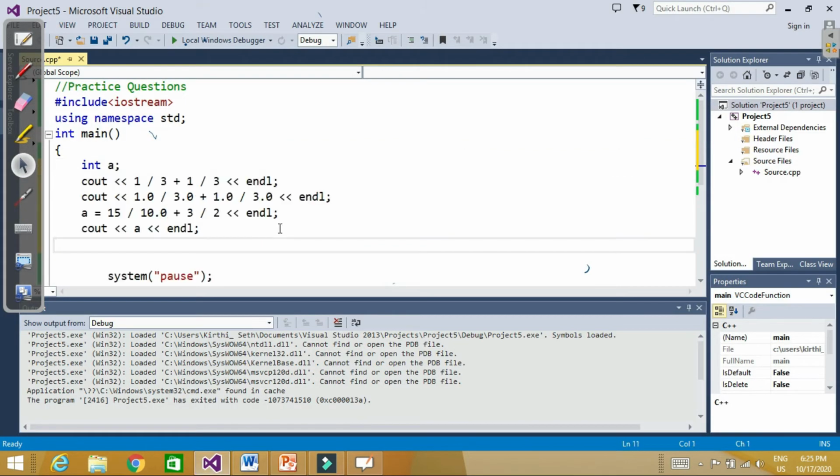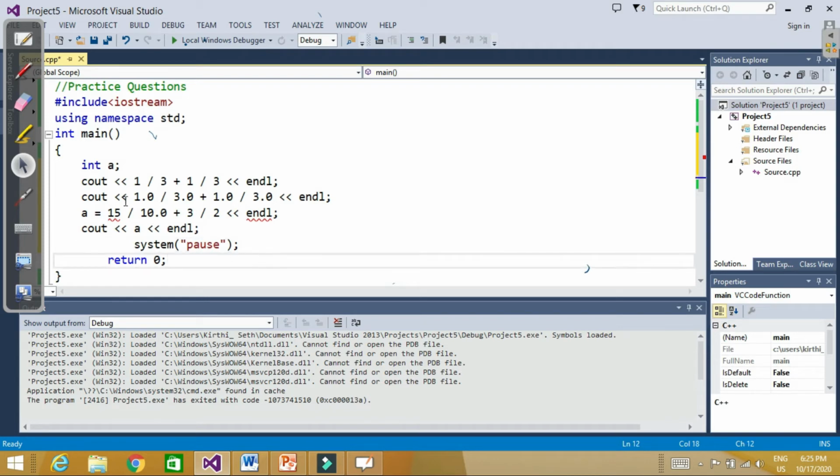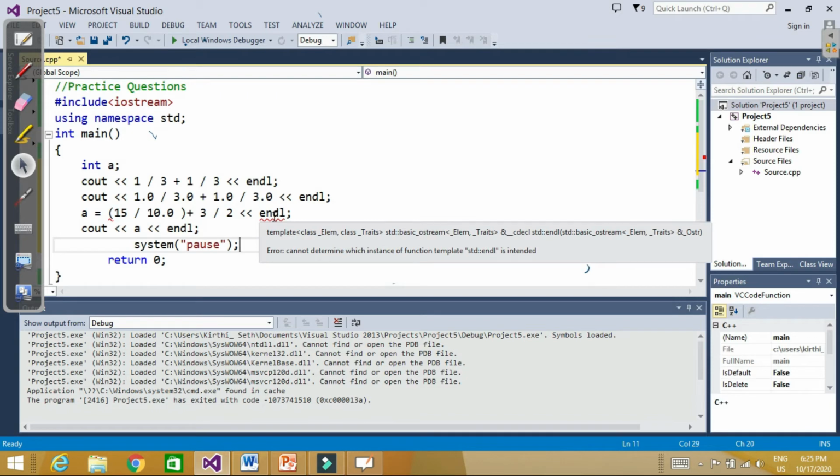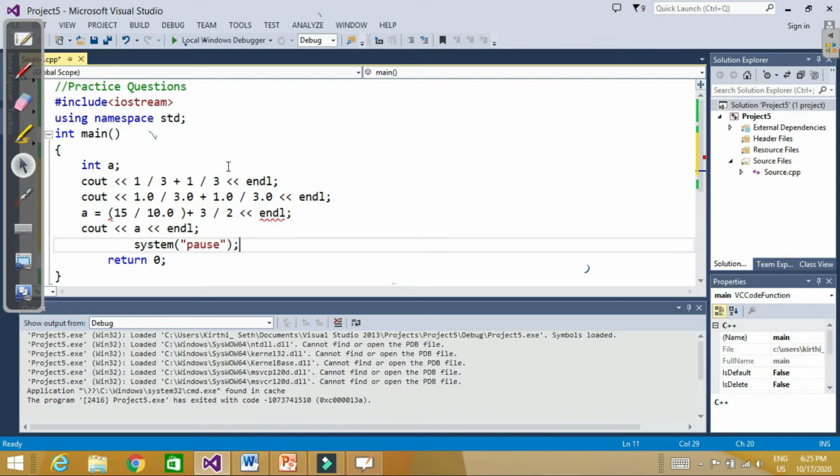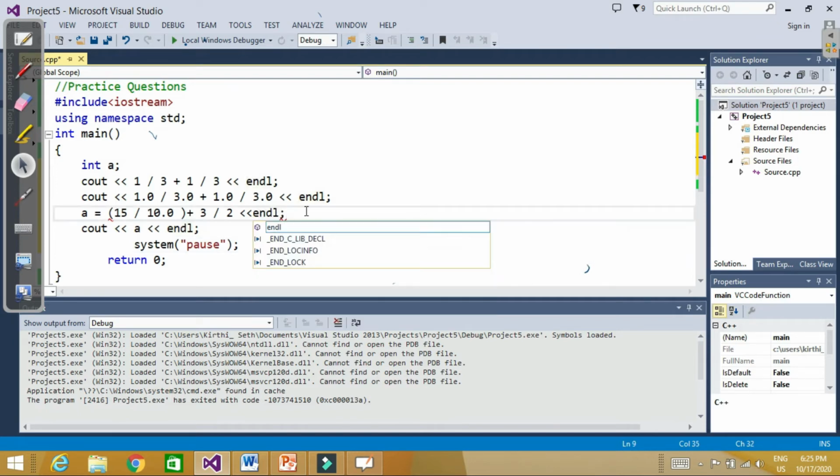So let's check it here. When I run this program, what is the error here? Let's write it inside brackets. Here there should be a plus. This should not be endl, because we are printing a at the end.